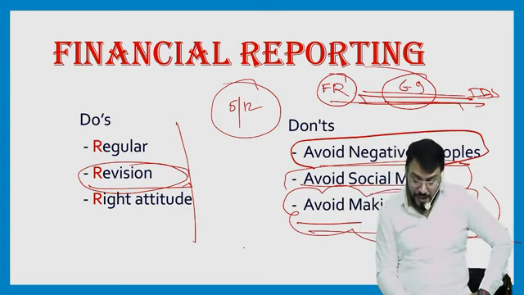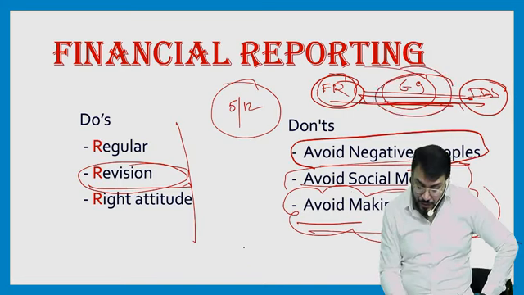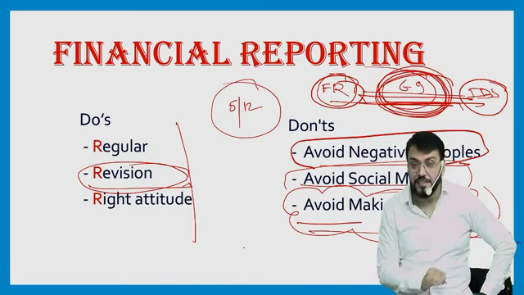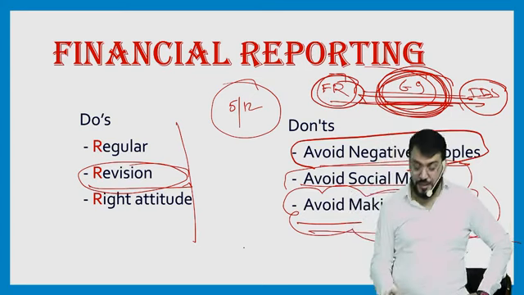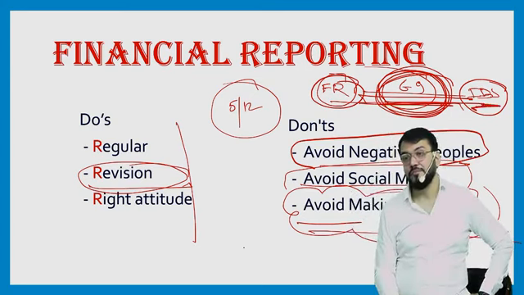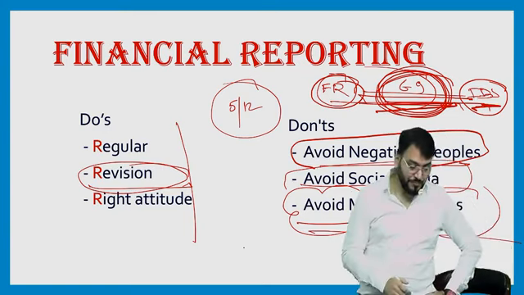So this is FR, the first subject, 6 to 9 months. If you are not revising FR in these 6 to 9 months, then FR becomes complicated. Then after 9 months, believe me, you will not be able to handle FR. So how to plan it? Of course, I'll give you some more tips during the classes.